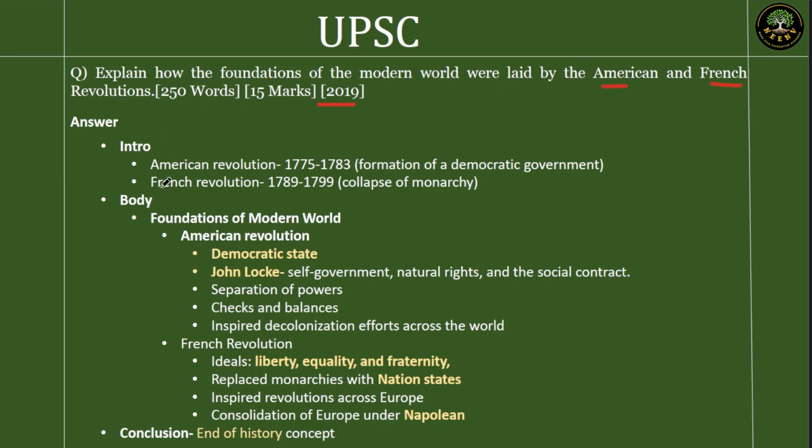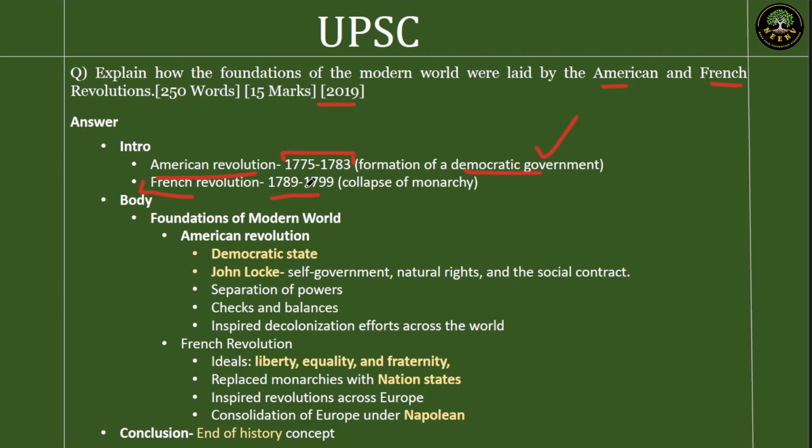We'll start the introduction by giving the American Revolution and its context. The time period is 1775 to 1783. And what was the result? The result was the formation of a democratic government in America, one of the oldest democratic governments in the world itself. Next up, French Revolution, 1789 to 1799.